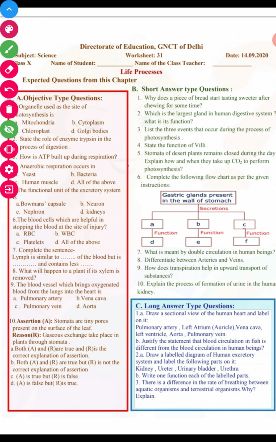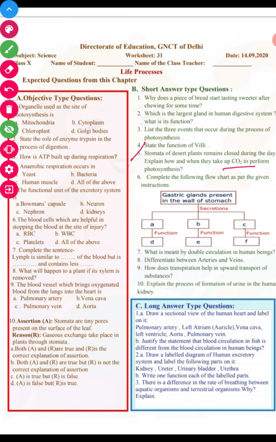Fifth, a very interesting question. Stomata of the desert plant remain closed during the day. Explain how and when they take up CO2 to perform photosynthesis. See, in desert plants, just to prevent the loss of water, the stomata remain closed during the daytime.